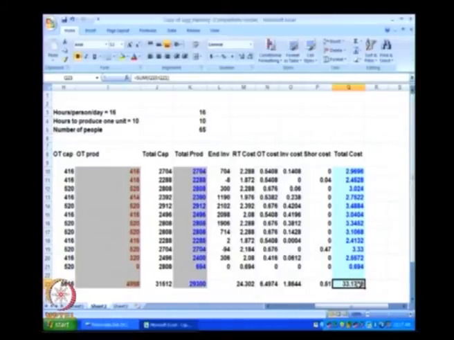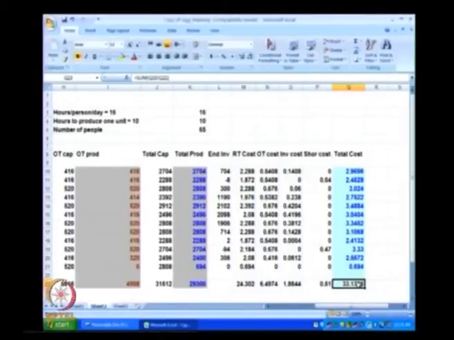Now this problem is called the aggregate planning problem, where given capacities and given the forecast of demands and given the various costs, in this particular spreadsheet we have used regular time cost, overtime cost, inventory cost, and shortage cost, what should be the production capacities such that the total cost is minimized? Now this problem is called the aggregate planning problem, and we will see more about this problem in the next lecture.